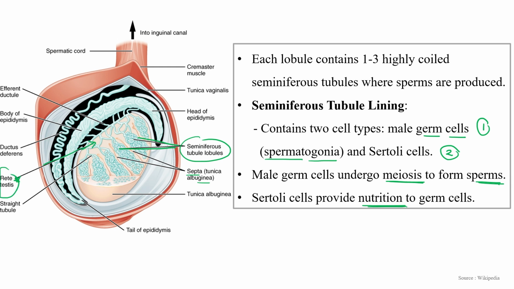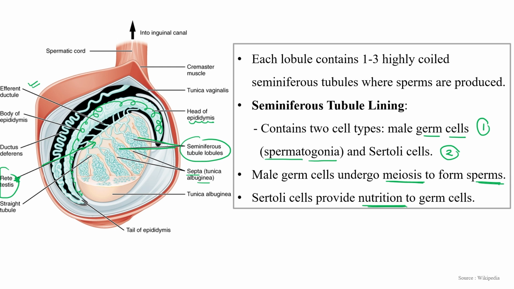These are the ducts where all the seminiferous tubules get connected. This is further connected with the other duct, which is known as the efferent ducts, and which further connect with the epididymis. This structure is known as the epididymis. This is the tail of the epididymis. So this is the overall structure.